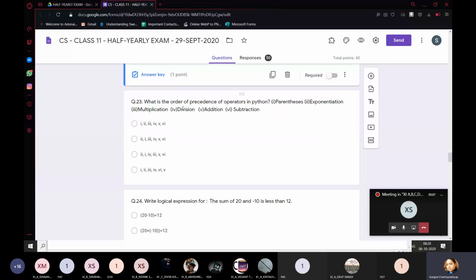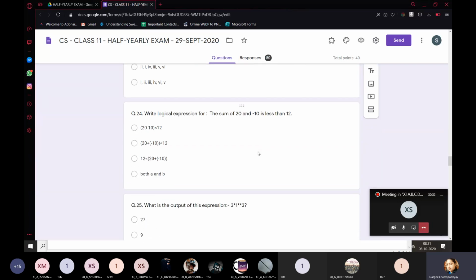And that too, in this, you can see multiplication and division, they are always on the same level of precedence. So whenever in an expression you have multiplication and division both, so what will happen? It will follow left to right associativity. Whichever falls first, whichever is the leftmost operator will be executed or evaluated first. Same with the addition and subtraction also.